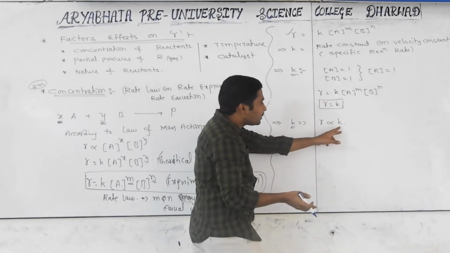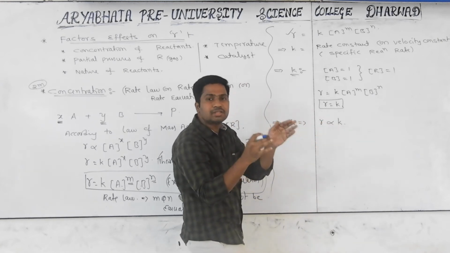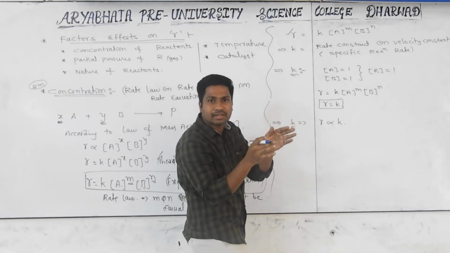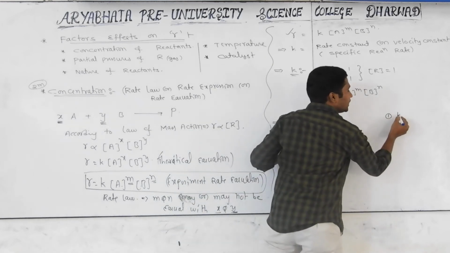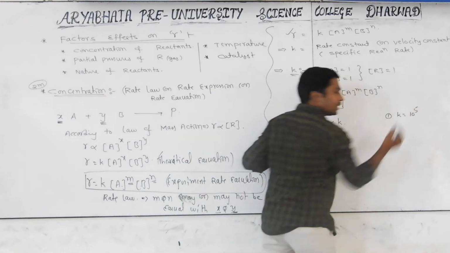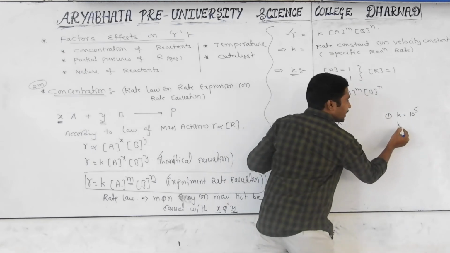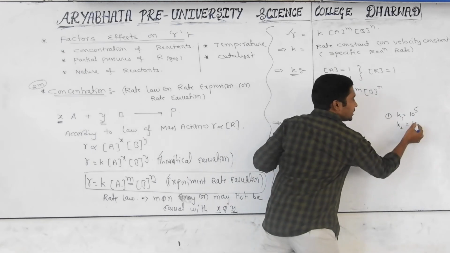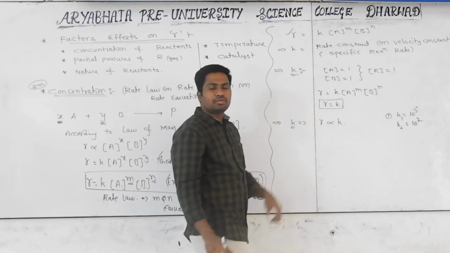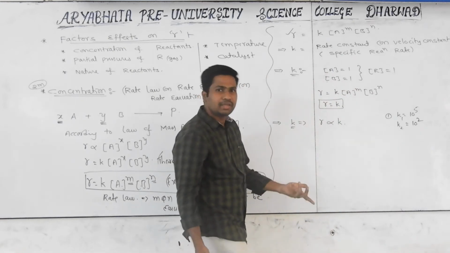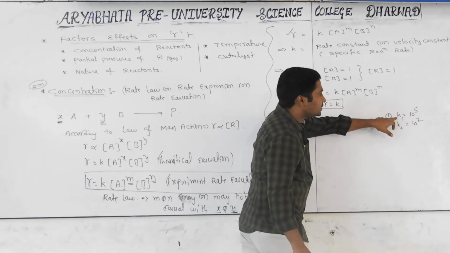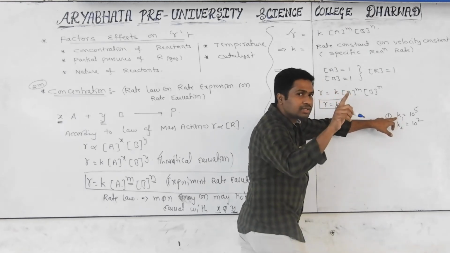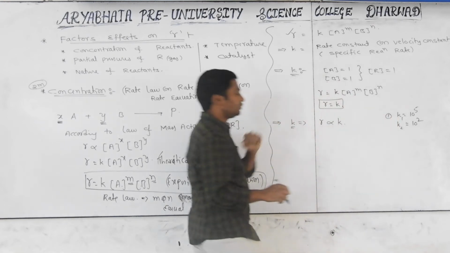So from the K value we can measure the speed of the reaction, or compare the speeds of reactions. For example, for one reaction we are given K = 10^5, and for another reaction K2 = 10^2. Out of the two reactions, which will have the higher speed? We can easily tell, because the first reaction has the higher K value, so its speed will be high.